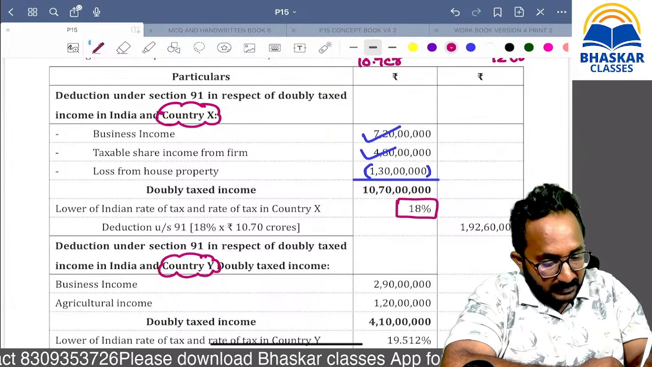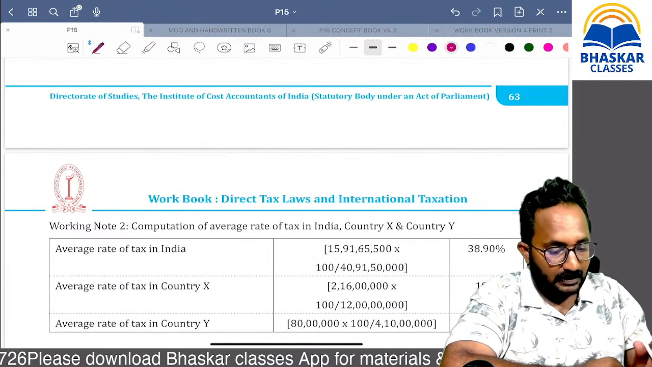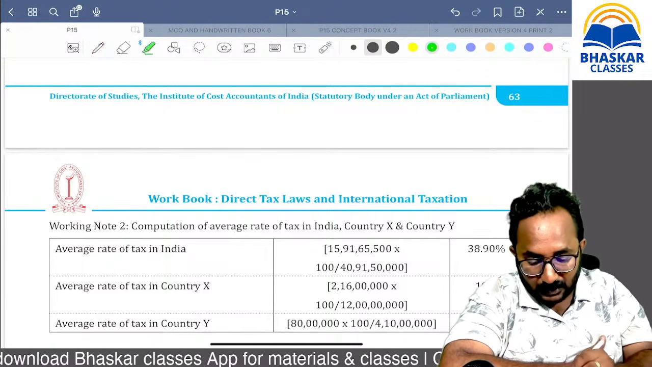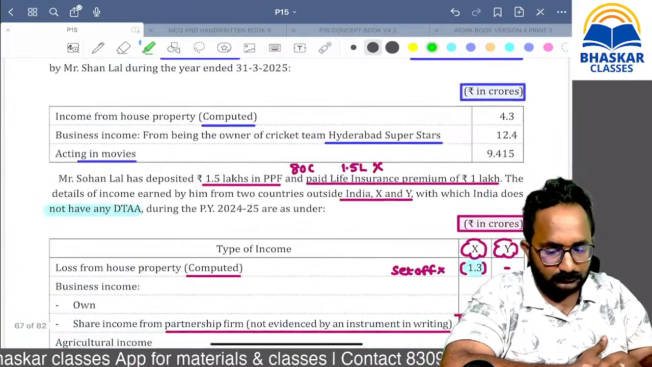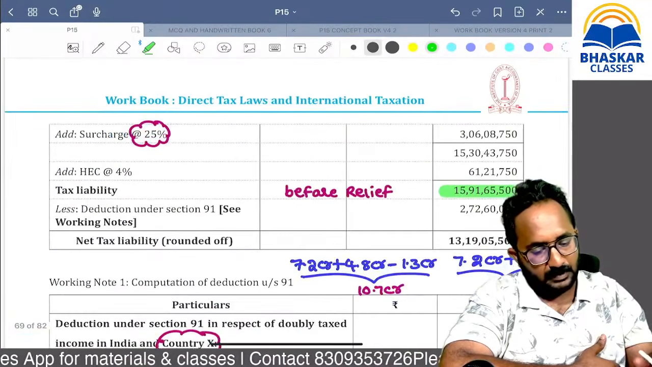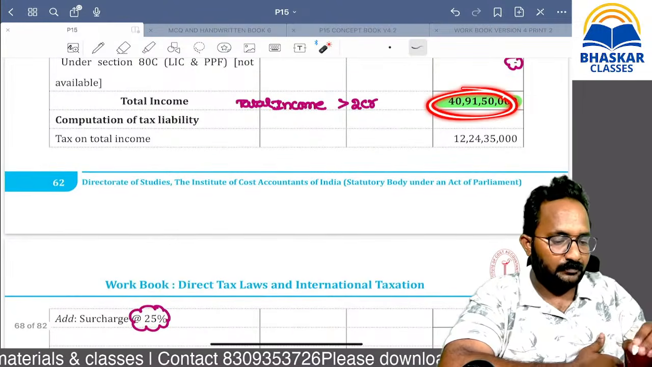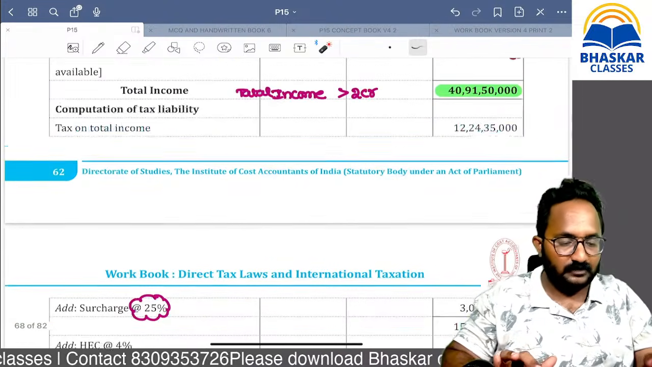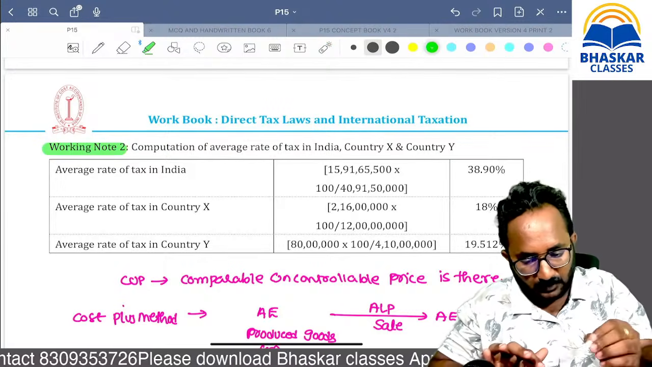Sir, why are you applying the rate, sir? Reason, here we calculated the rate properly, remember. Here they calculated the rate separately as a working note in India. So in India, what is the rate? Yes, in this only you can calculate. This is the tax liability on this income. Yes, 15 crore 91 lakh 65,500 on this income. How much did you get? 38.